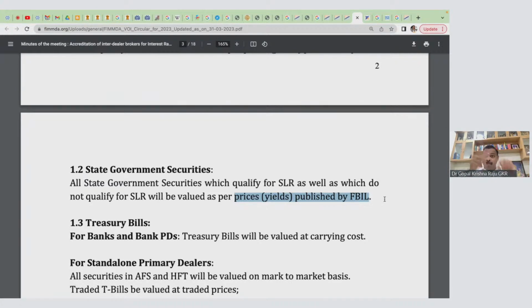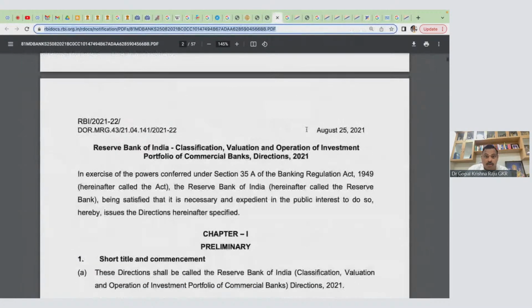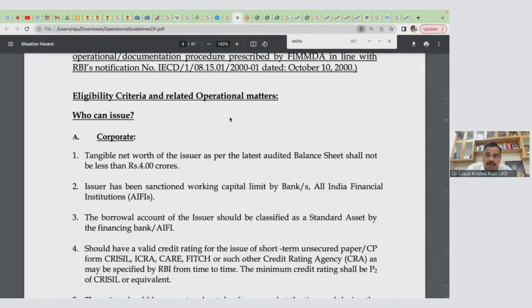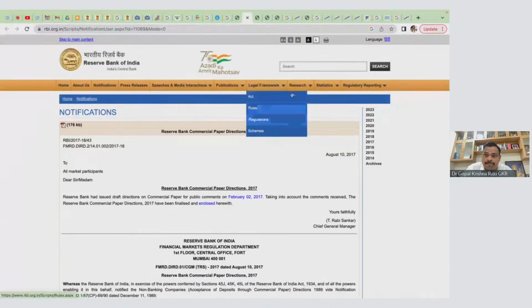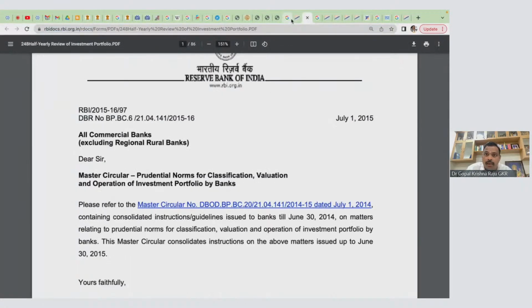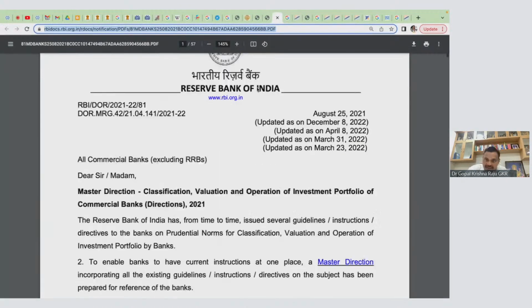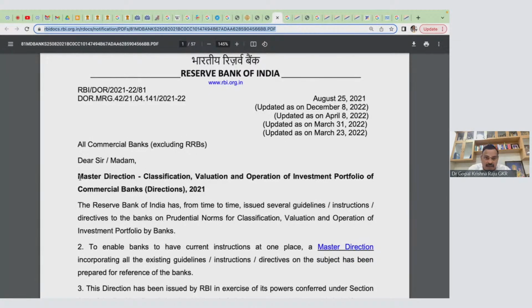Now the accounting part of it, we have the RBI prudential norms. Look at this. This is your accounting prudential. This is 2020. Now in 2022 they gave something. I'll show you that. Where is it? This is the one, from the Reserve Bank. This is updated. Master direction on classification, valuation, operation of investment portfolio of commercial banks. So this is the prudential norms.